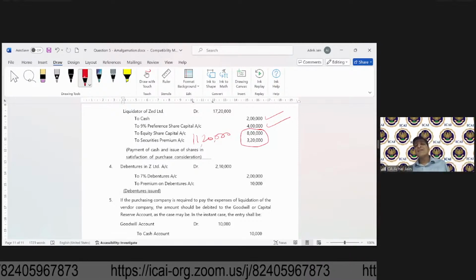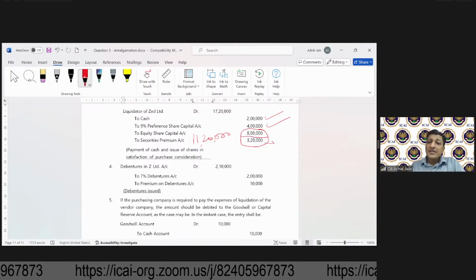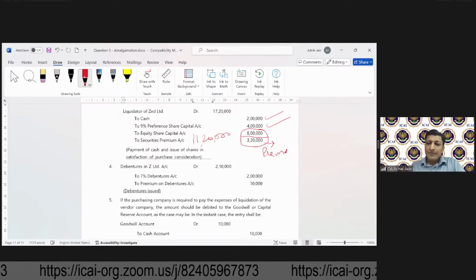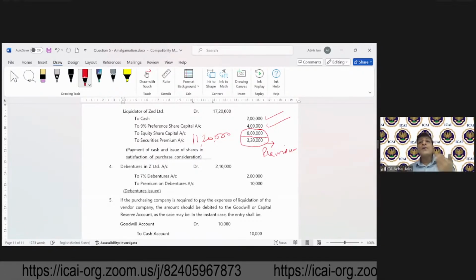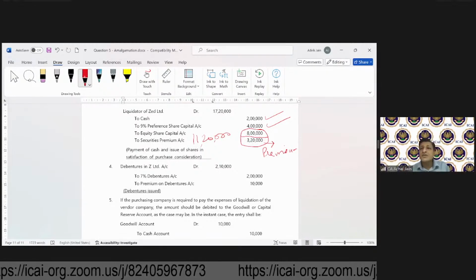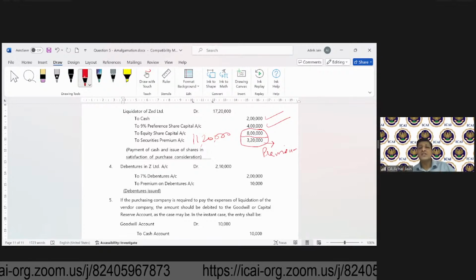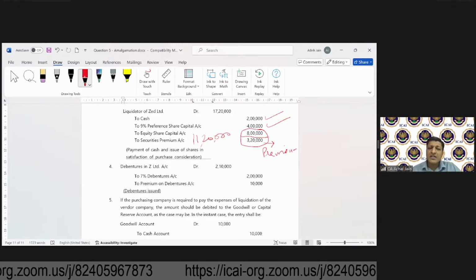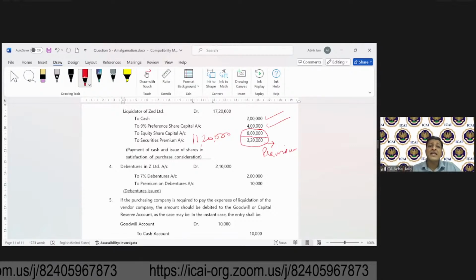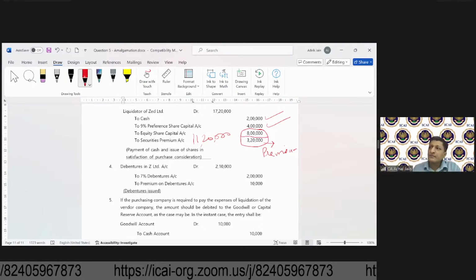Okay, Mohammed, if you are there, this was 11,20,000. But out of this 11,20,000, 3,20,000 is what? This is the amount of premium. And who will record this premium? Obviously, the transferee company. Why? Because the transferee company is issuing shares. Who is issuing shares in this case? Transferee company. So that's why security premium will be recognized by whom? Transferee company. Understood? Clear?